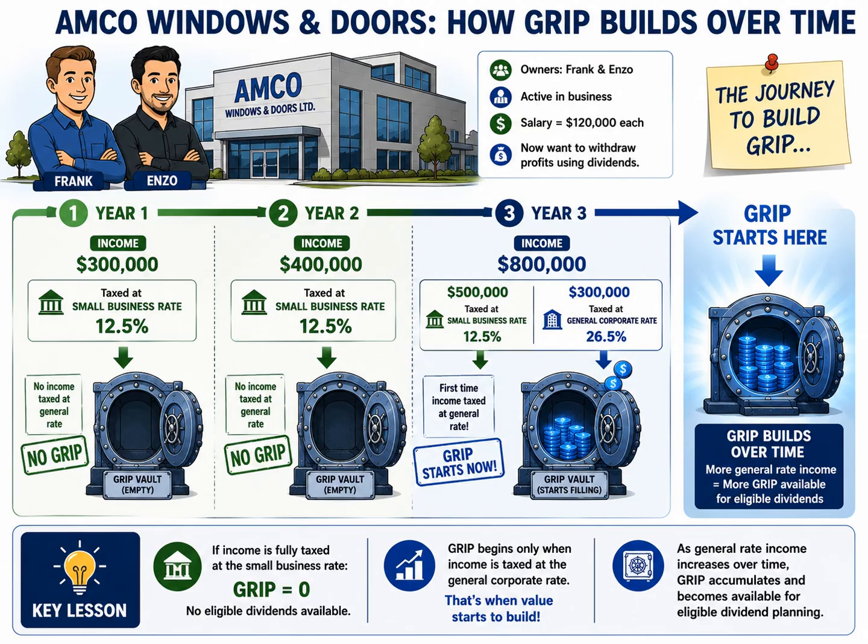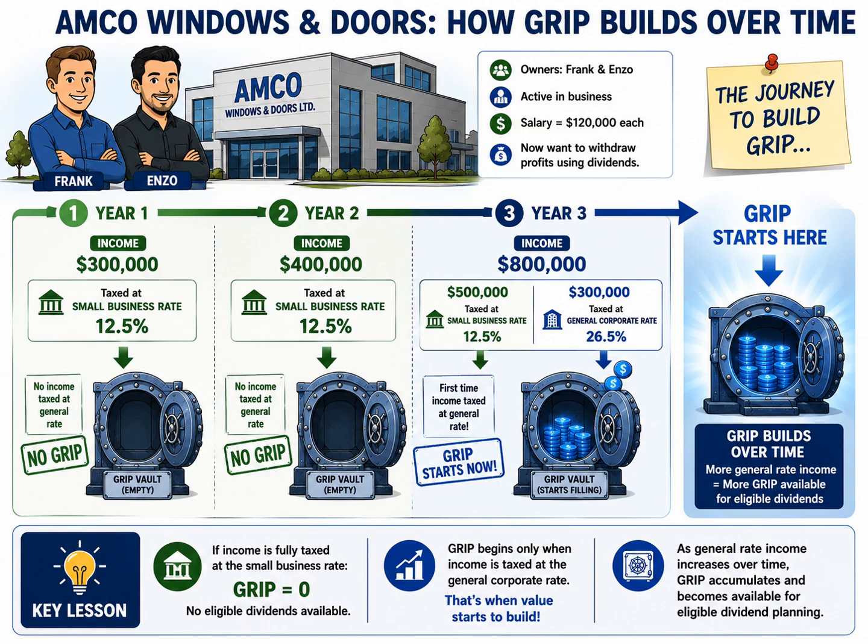That's why the GRIP vault on the right side of the slide begins to fill for the first time. And this illustrates one of the most important concepts in corporate tax planning. GRIP does not come from income taxed at the small business rate. GRIP only begins when income is taxed at the general corporate rate. As a corporation grows and earns more income above the small business deduction limit, its GRIP balance grows as well. And as GRIP grows, the corporation gains the ability to pay more eligible dividends to shareholders.